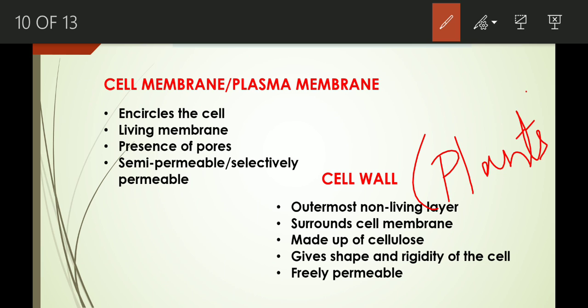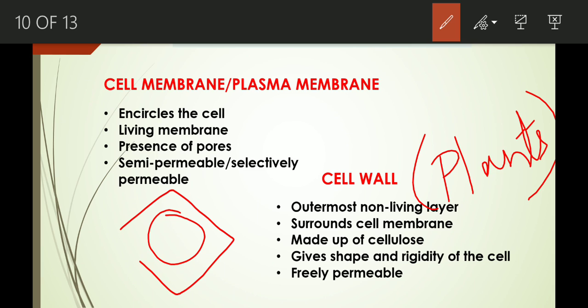So let's study these two essential parts side by side. Cell membrane encircles the cell and cell wall is the outermost layer. That means first the cell membrane encircles the cell and outside the cell membrane cell wall is present. That is only in case of plants.